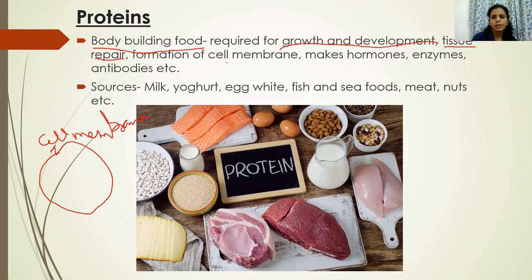Then, besides formation of cell membrane, in your body you have, as you have already studied in lower classes, enzymes and hormones. These hormones, enzymes, etc. are made up of proteins. Even the antibodies are very important in our body because they fight against microorganisms. They fight against pathogens in the blood. So these antibodies are also made up of proteins.